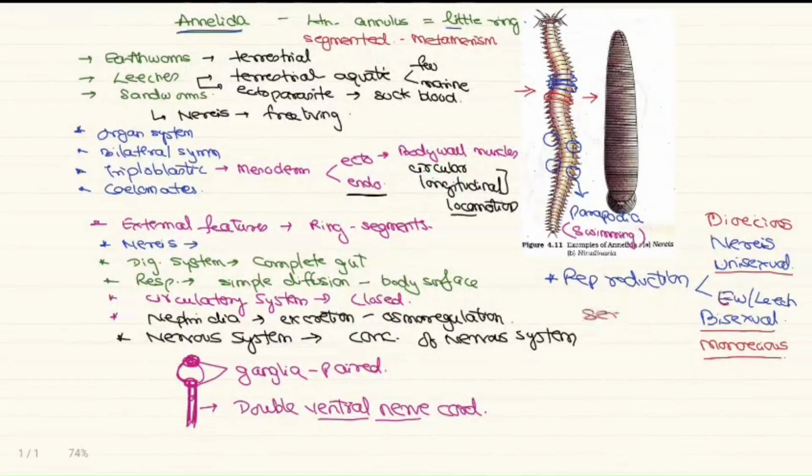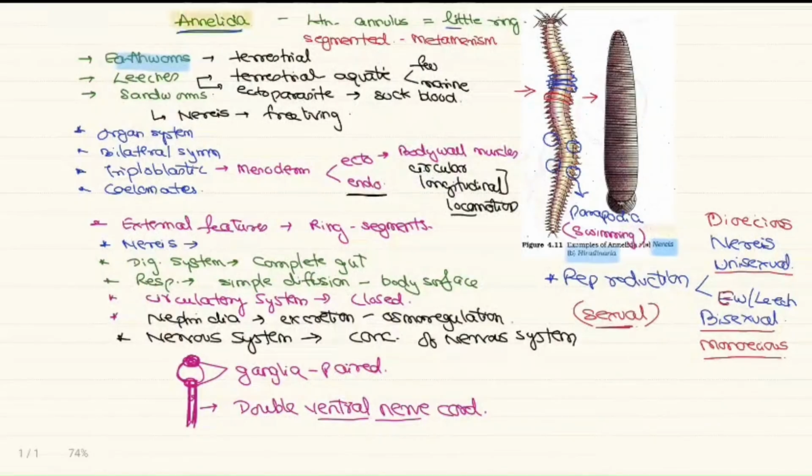Reproduction is completely sexual and well developed. The common animals I have already discussed, as in the diagram, are Nereis, Hirudinaria, and the earthworm, which is called Pheretima.